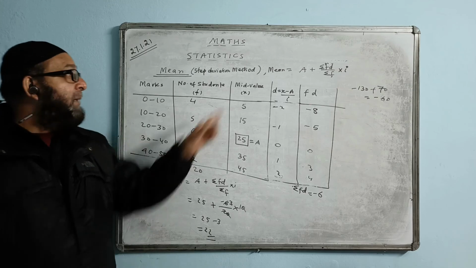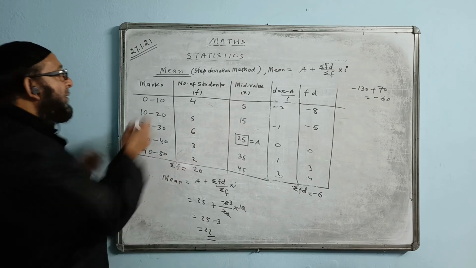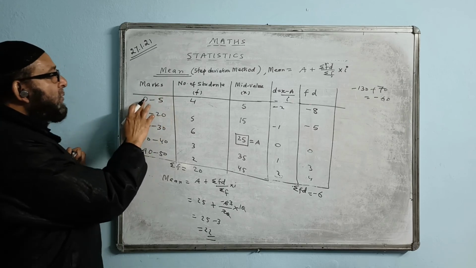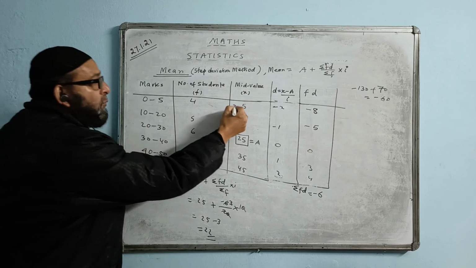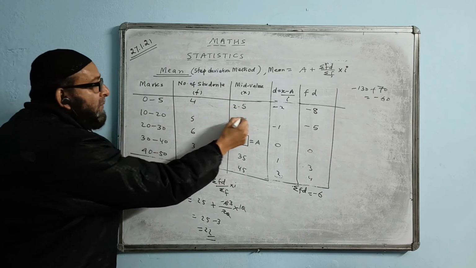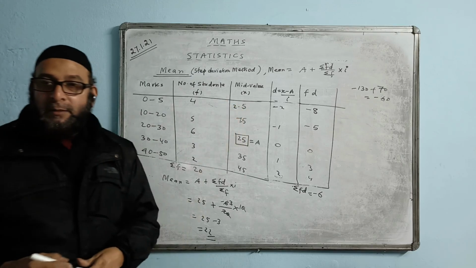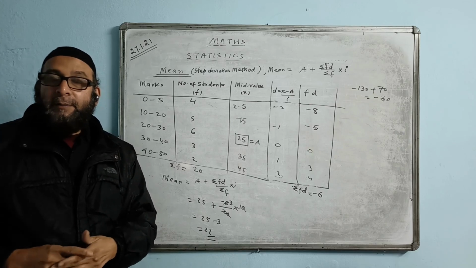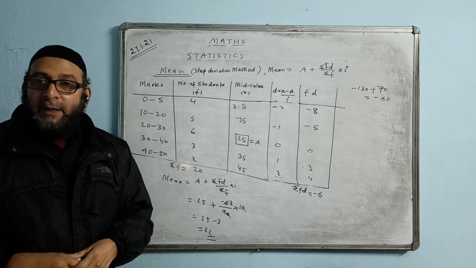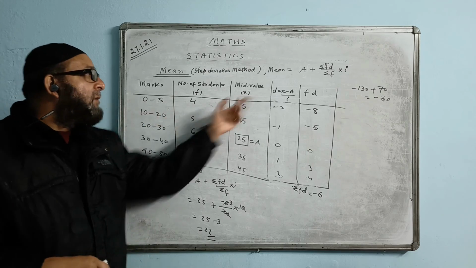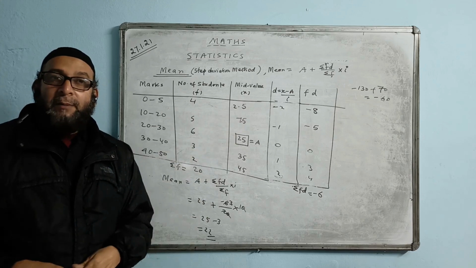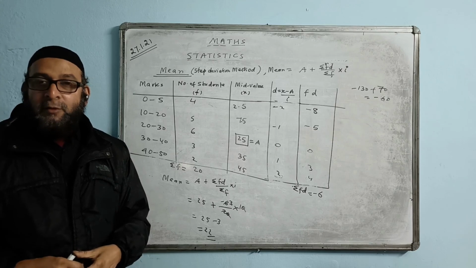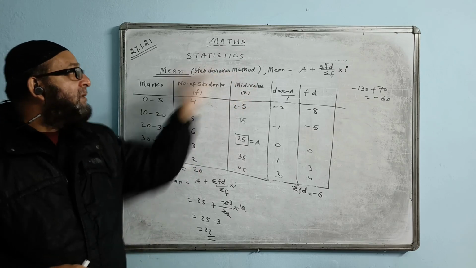Particularly in the case where the mid value comes in decimal. Suppose here is given 0 and here is given 5, and then 5 to 10, like that. What is the mid value? 0, 5, mid value will come 2.5 here, 2.5. The next value will come 7.5, and all points are coming like this, suppose. Then the first method, the direct method, becomes a headache. Multiplying these numbers with 0.5 will take a long time and there is a high chance of making calculation mistakes. So there we apply this method, step deviation method.